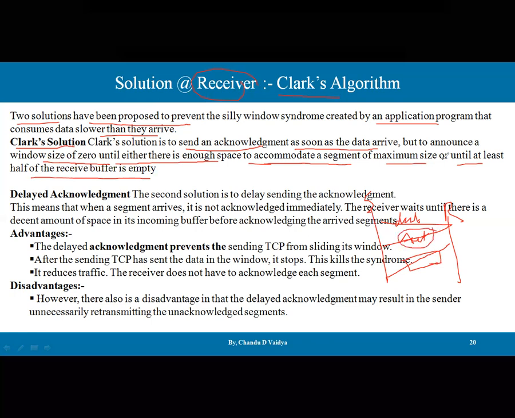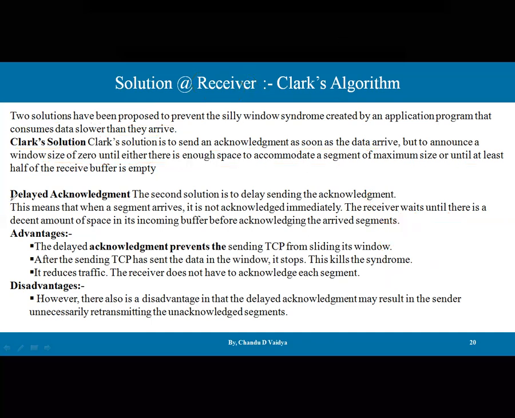But it announces a window size of 0 until enough space is available to accumulate a segment of maximum size, or until at least half of the receiver buffer is empty. So these two conditions can be checked. And there is a second solution, guys, and the second solution is the delayed acknowledgement.